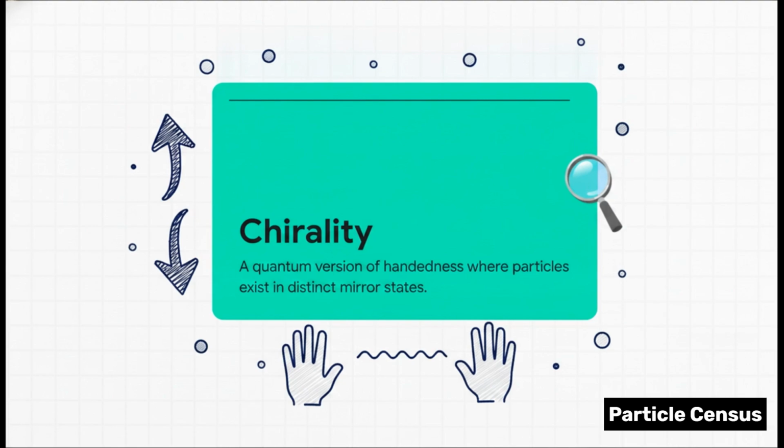The crucial point here is that matter splinters into these left and right-handed varieties. Mathematically, these states are perfect mirror images of one another. You can't just rotate a left-handed particle to make it right-handed. It just doesn't work. Fermilab physicist Chris Quigg insists we absolutely must count these separately.